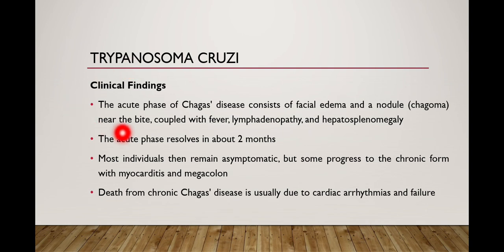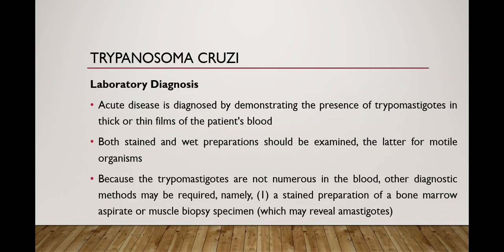Clinical findings: the acute phase of Chagas disease consists of facial edema and a nodule near the bite, coupled with fever, lymphadenopathy, and hepatosplenomegaly. The acute phase resolves in 2 months, but most individuals then remain asymptomatic, while some progress to the chronic form with myocarditis and megacolon. As we have discussed, it damages the tissue of the heart and also results in the loss of the tone of the esophagus and colon, which results in megacolon and megaesophagus. So death from chronic Chagas disease is usually due to cardiac arrhythmias and cardiac failure.